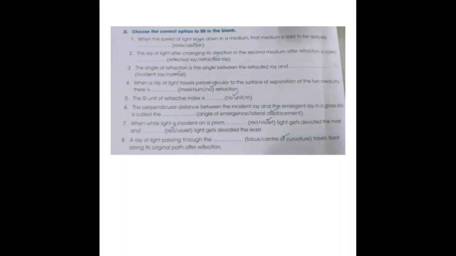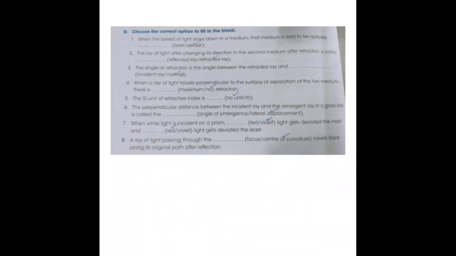A ray of light passing through the dash travels back along the original path after reflection, that is center of curvature. When a ray of light is passing through center of curvature, it will move back in the same path. If I consider this to be a concave mirror, the answer is center of curvature.